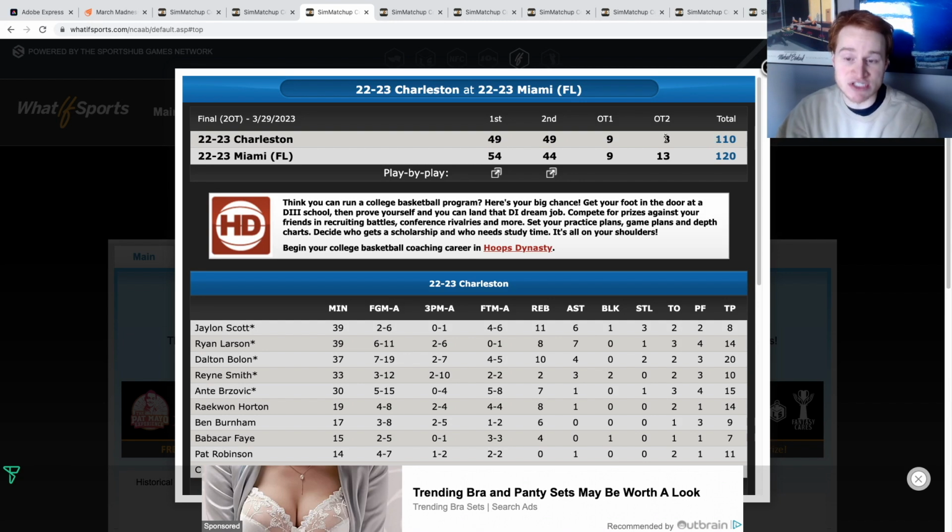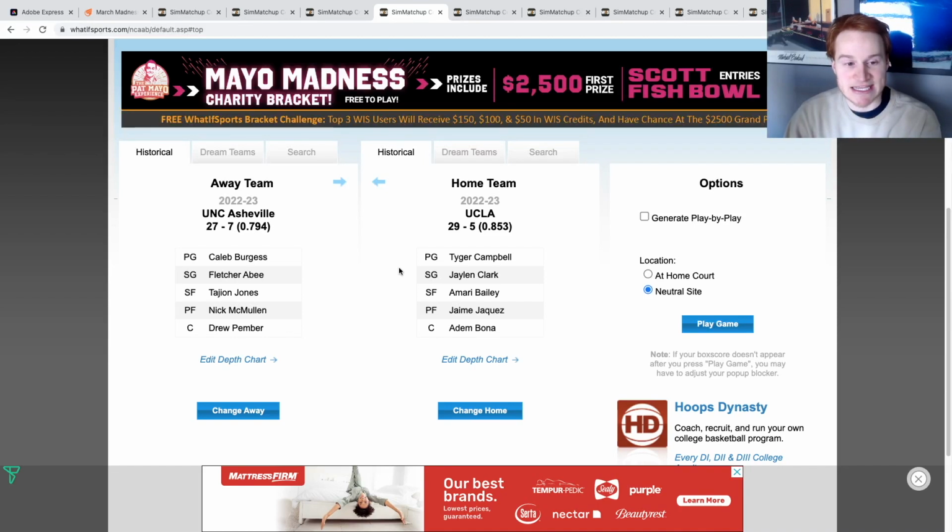120-110. Charleston scores 3 points in double overtime. Both of these teams lighting up the scoreboard, but Miami gets it done, and now it's the rematch that nobody asked for. UNC Asheville taking on UCLA.